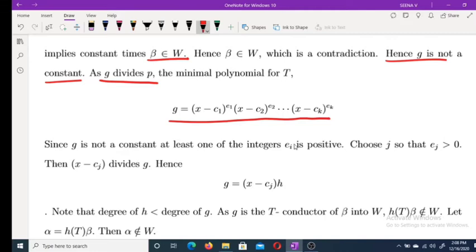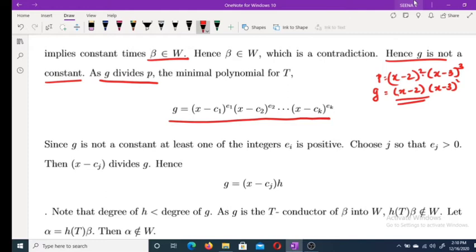Since g divides the minimal polynomial, g must be of this form. For example, if p is of the form (x minus 2) squared times (x minus 3) cubed and some g divides p, then g must be of the form (x minus 2), (x minus 3) squared, etc. So g may be equal to p also.